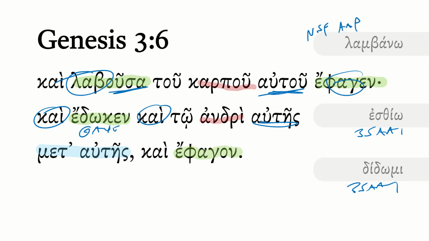Once again, we have the ephagon, but now it's plural. This is a third plural. Together they eat as well. She ate, then she gives it to Adam. They both eat. And that, of course, is the great tragedy of humanity. Adam's failure to protect her in the garden, but when he's with her, he is also complicit in the sin. And so as we go forward from here, we'll see how Paul in particular draws on this down the road with this failure, this sin in the garden.